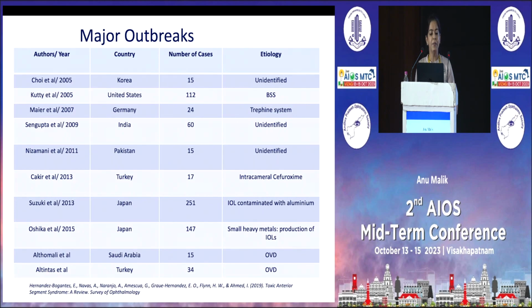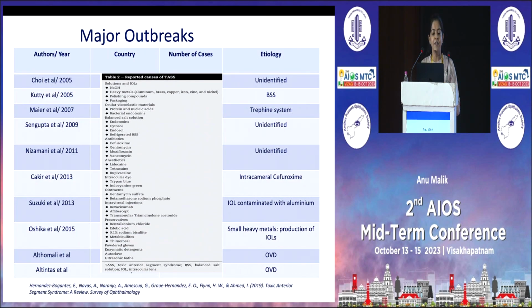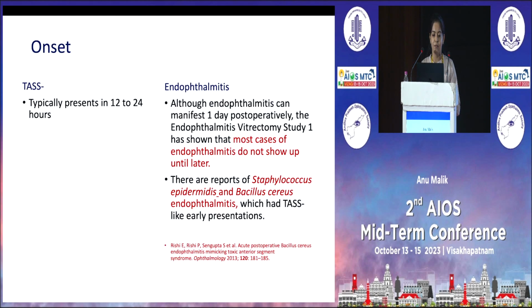We have major outbreaks of TASS which have been reported worldwide. Various reported causes of TASS include solutions, IOLs, ocular viscoelastic materials, BSS, antibiotics, anesthetics, intraocular dyes, and so on. TASS usually presents in 12 to 24 hours, and endophthalmitis in most cases does not show up until later. Still, there are reports of Staph epidermidis and Bacillus cereus endophthalmitis, which have TASS-like early presentations.